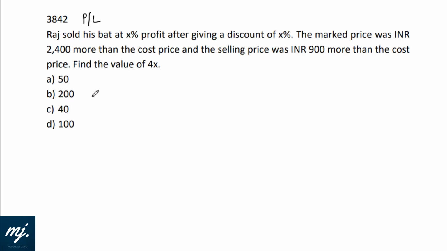Okay, a question from profit and loss. Raj sold his bat at X% profit after giving a discount of X%. Discount is always given on marked price. We have cost price and we have selling price. How to get to the selling price from marked price? By giving X% discount. And how to reach the selling price from the cost price? By having X% profit.